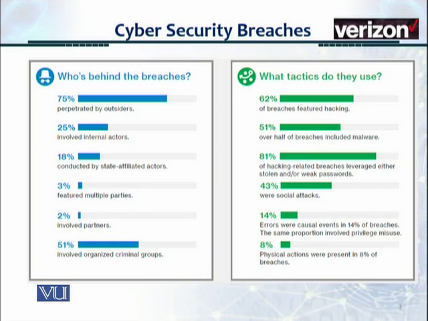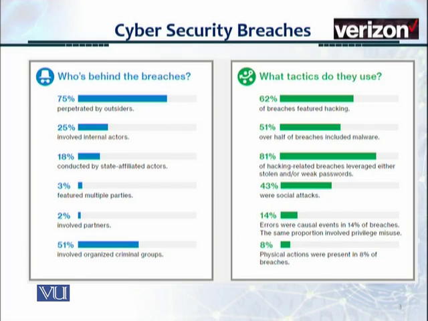And let's look at some screenshots from the Verizon report first. So what they do is, with the Verizon DBIR report, they track and follow thousands of breaches from hundreds of organizations all around the world, and then summarize the information in the form of these graphics that you can see. So who's behind all these major breaches? About 75% are perpetrated by outsiders, and only 25% are internal actors, and about 18% are state-affiliated actors.